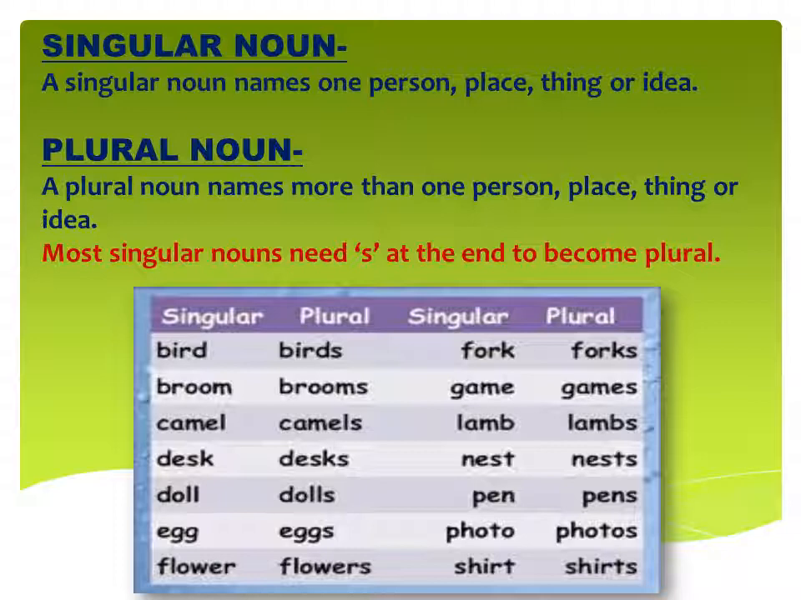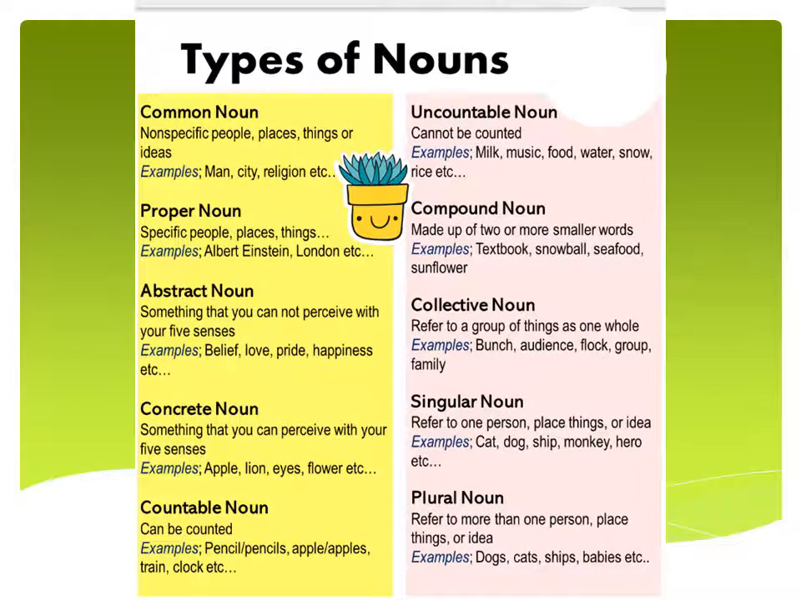Now some more examples. Folk, folks, game, games, lamp, lamps, nest, nests, pen, pens, photo, photos, shirt, shirts. So here you can see the first line is showing all the singular nouns without s, and the other line is showing all the plural nouns by adding s at the end. So these were the singular noun and plural noun. Now I have explained all the types of noun.